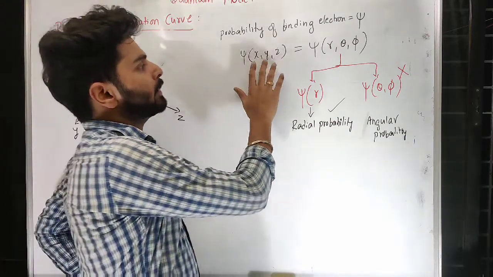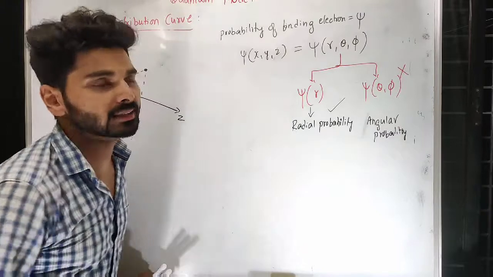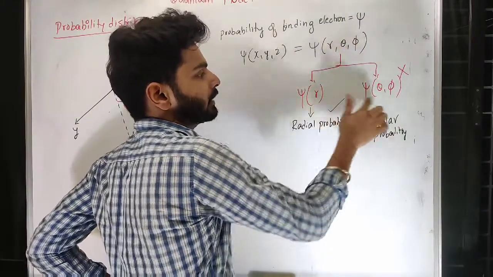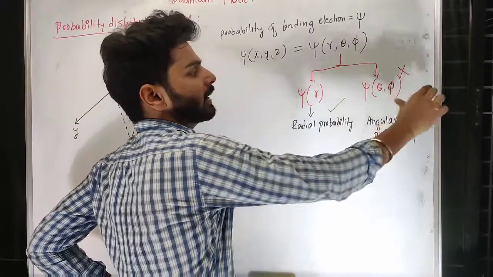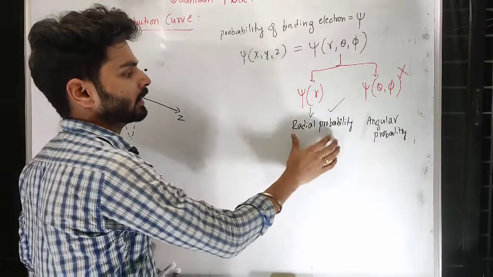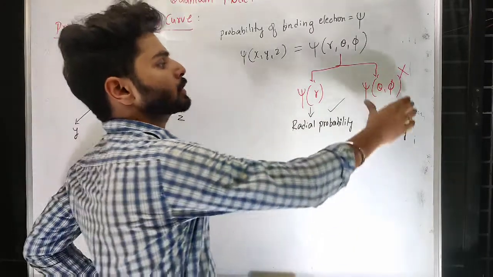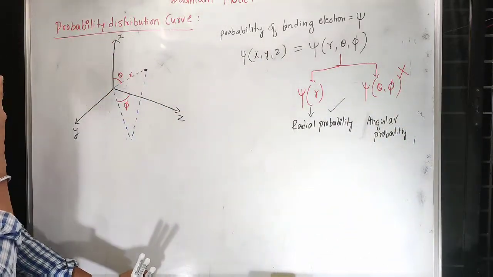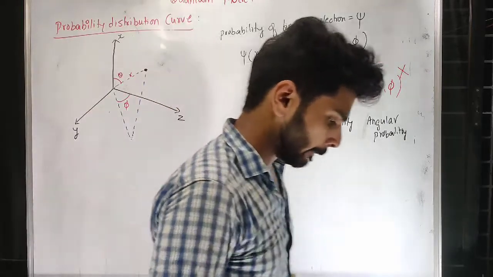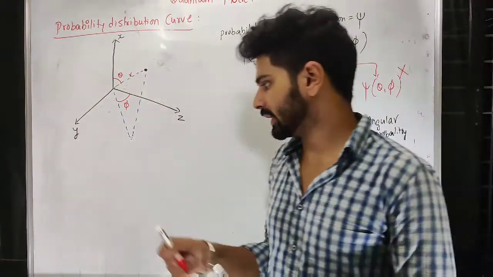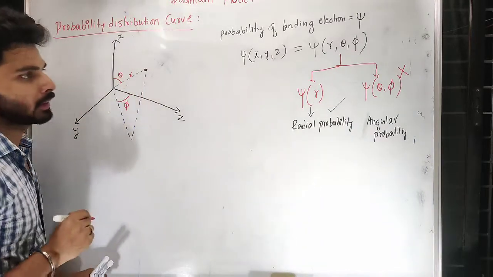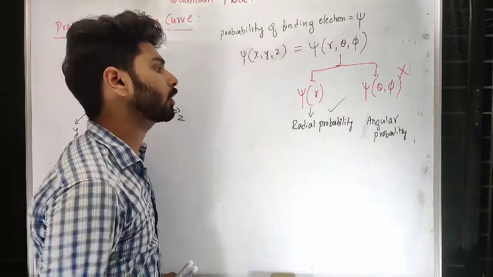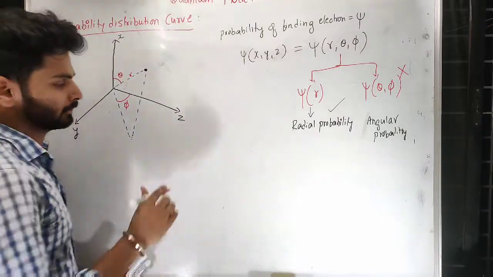So probability can be understood in different axes, which can be converted into polar coordinates. Then I divide it in terms of length and angle separately. In terms of length, that will be radial probability. In terms of angle, there are two angles, that is angular probability. Now understand something called presence at some length or presence at some angle.